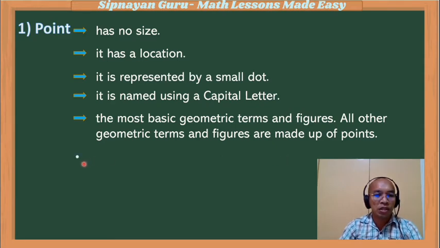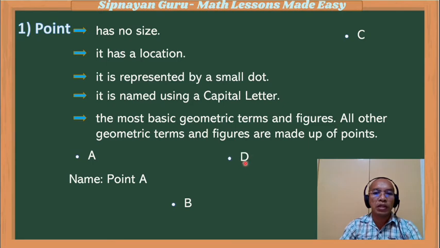So this is a small dot. The name of this point is point A. Another point here is point B. We have also another point here, point C. And this is point D. The collection of points, or the set of points, is called a space.